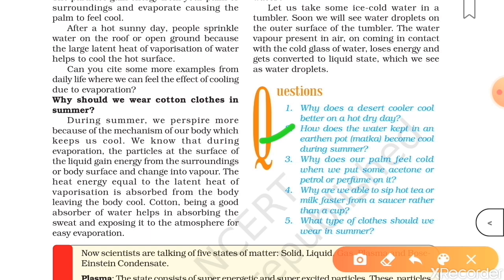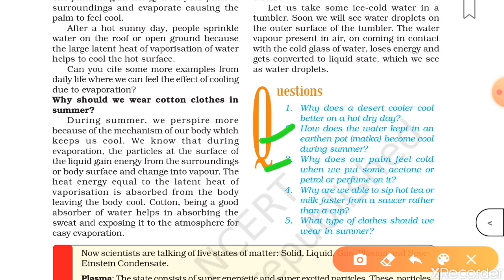You must have understood that an earthen pot has small pores on its wall. When water is poured into it, some of it seeps through these pores to the outside surface and evaporates. The heat required for evaporation, definitely that is taken from the earthen pot and from water in it, and water gets cooler.